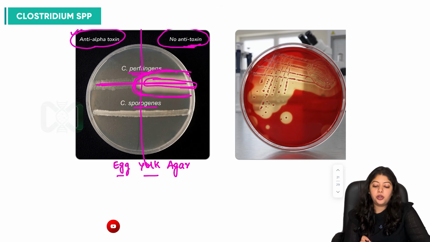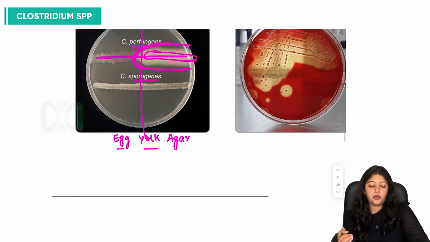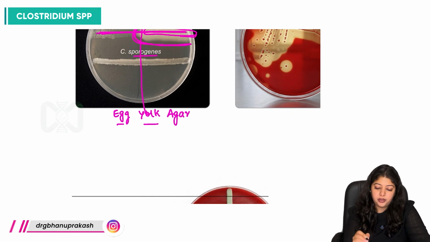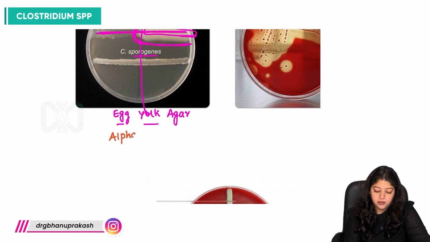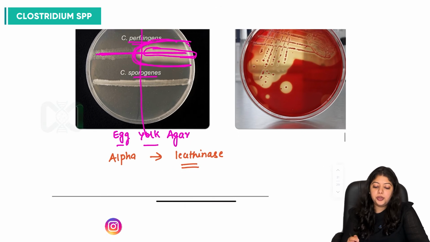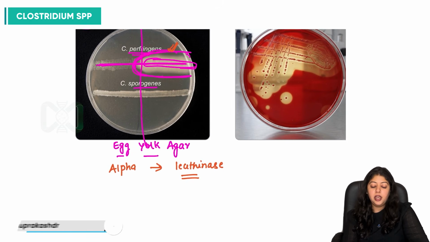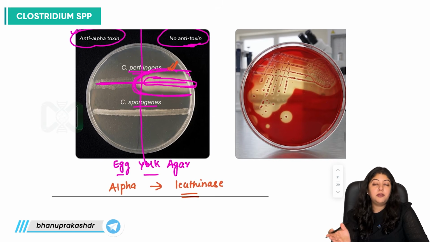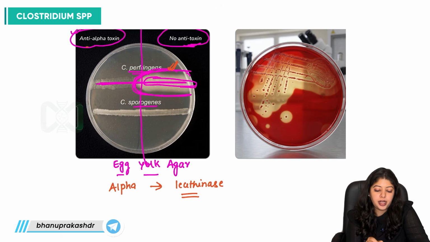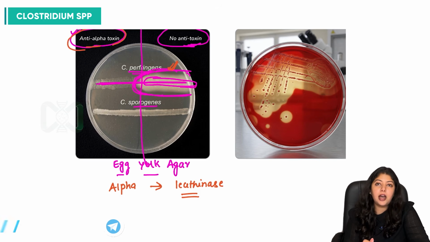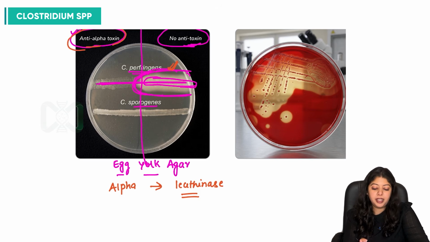This is because of the activity of one of its toxins, alpha toxin, which has lecithinase activity. It is due to the lecithinase activity that this opalescence is produced. To see the activity of this alpha toxin, if we put anti-alpha toxin in one half of the Petri plate, we see that no opalescence is present.